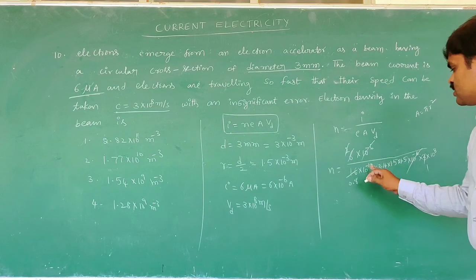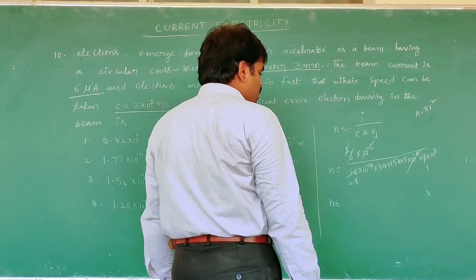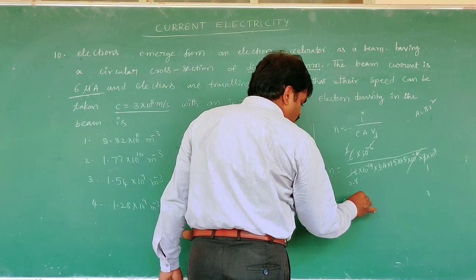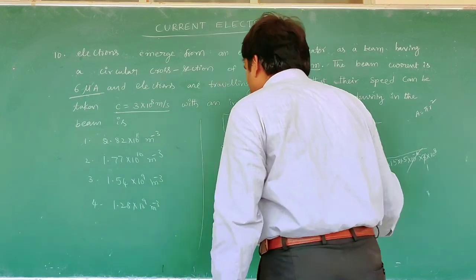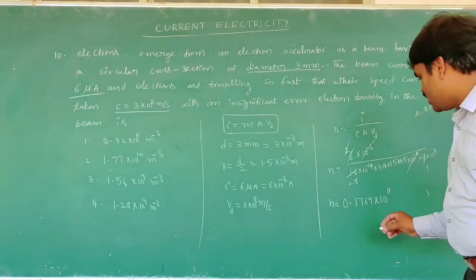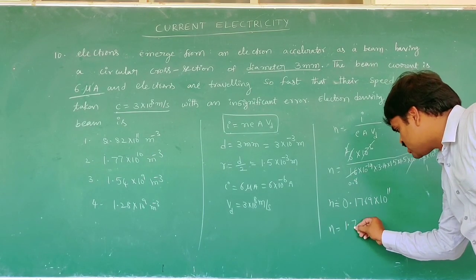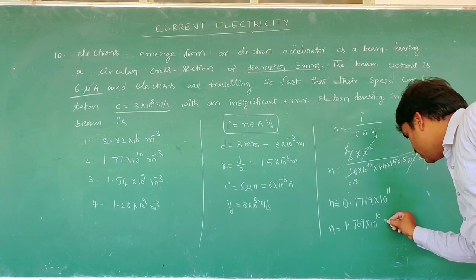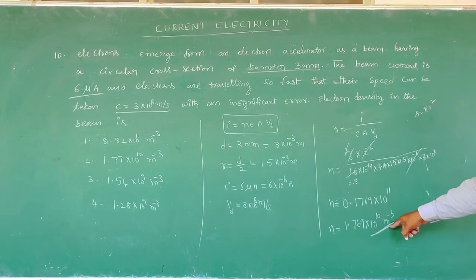Then we calculate the n value. The n value is 0.1769 into 10 to the power of 11. Then n is approximately 1.769 into 10 to the power of 10 per cubic meter, because it is the number of electrons per unit cubic meter.